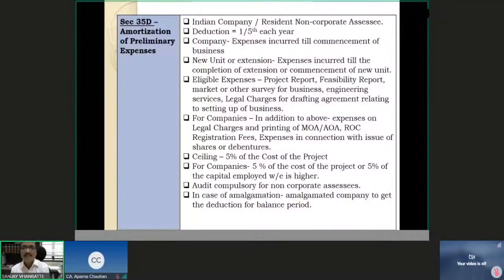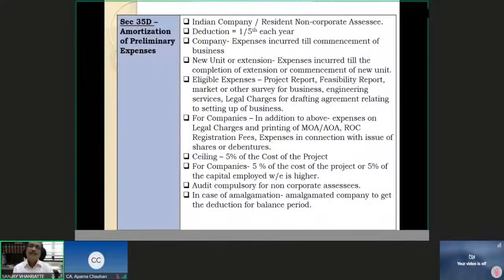That is how we amortize the preliminary expenses under section 35D for the purpose of computation of income under the head PGBP. Preliminary expenses, as we all understand, are expenses incurred for the formation until the commencement of activities of the business.